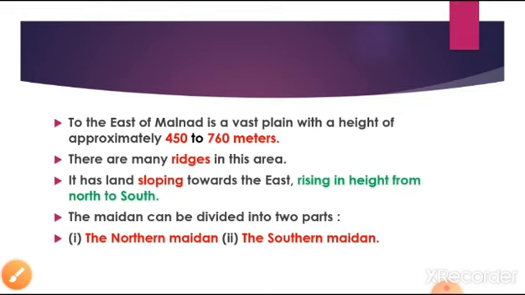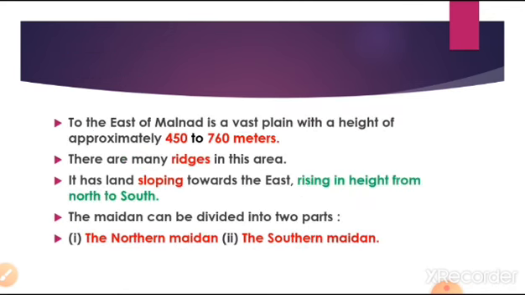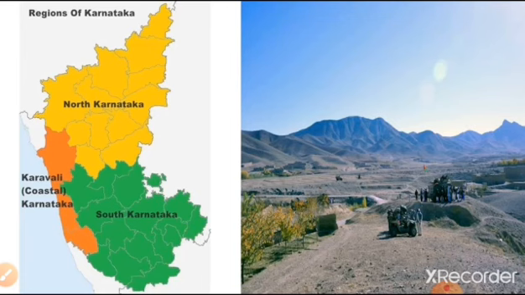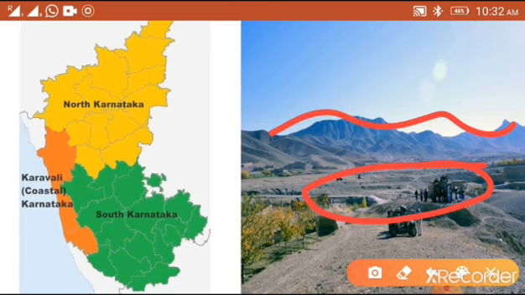Now let us study about the first type of Maidan called northern Maidan. Northern Maidan is a vast plain land with black soil and it is an extensive plateau. Let me explain once again with this picture. Look at here. Northern Maidan is a vast plain land surrounded by small mountains. So this type of geographical structure is called extensive plateau.